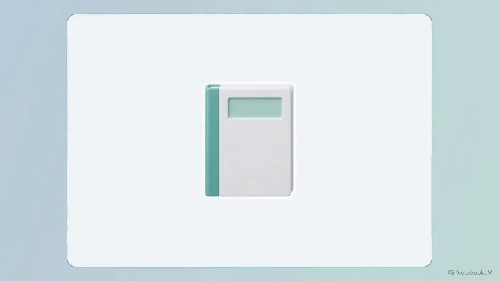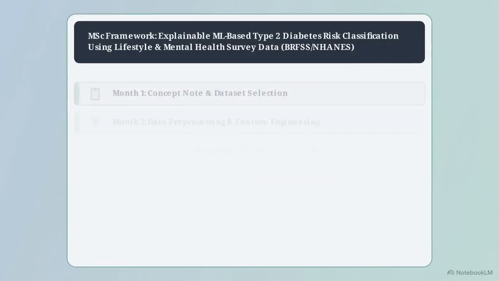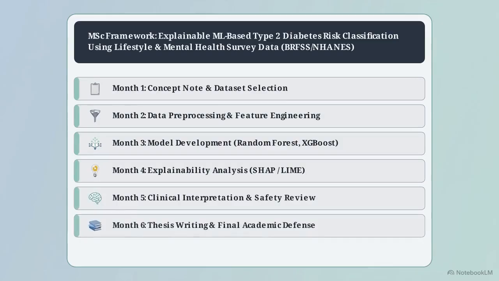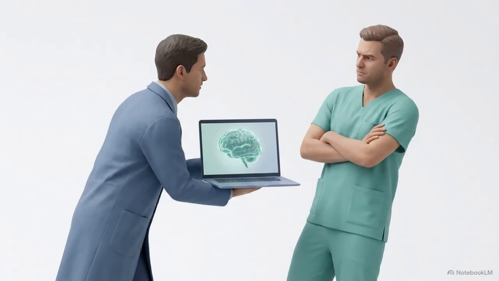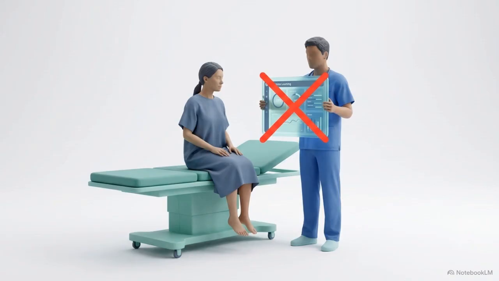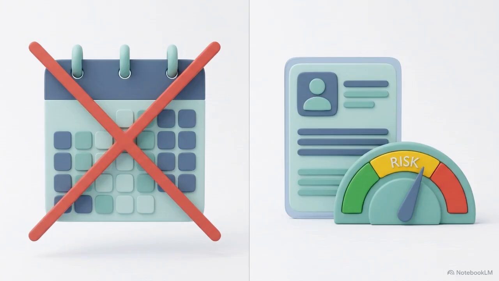A successful 6-month master's project in healthcare AI starts with a defendable, scientifically safe scope. Many researchers fall into the trap of assuming their model will serve as a clinical tool. If you are building a machine learning model using cross-sectional survey data, your project does not diagnose patients. It does not predict future disease. You must align your language with the data.